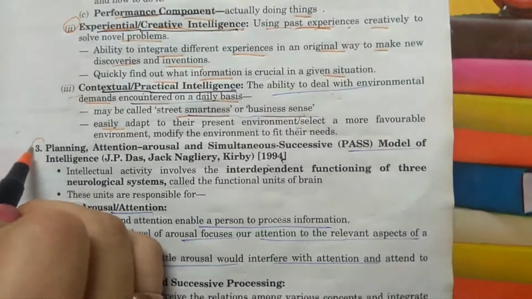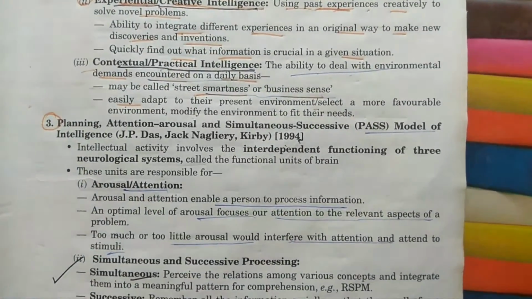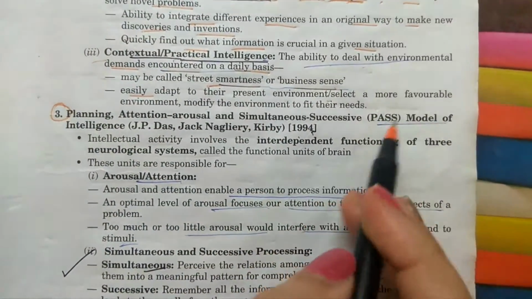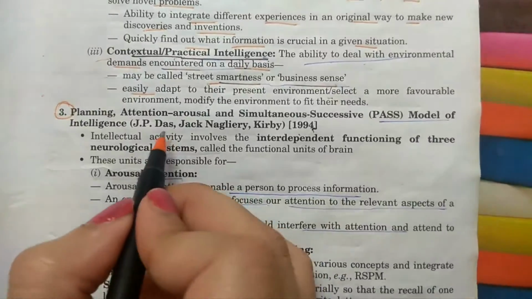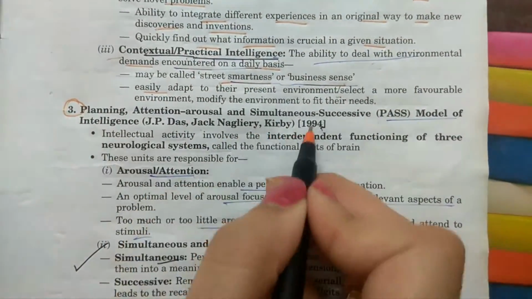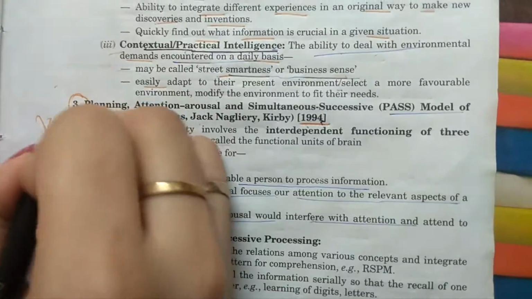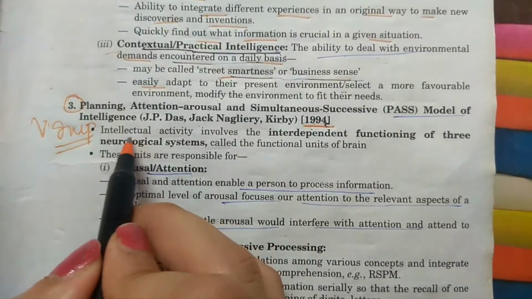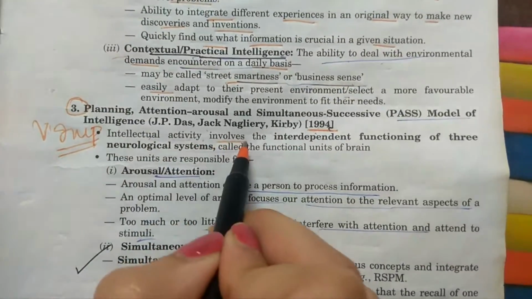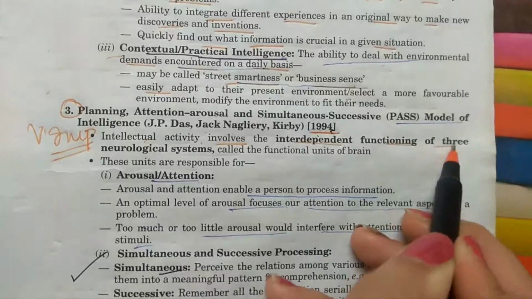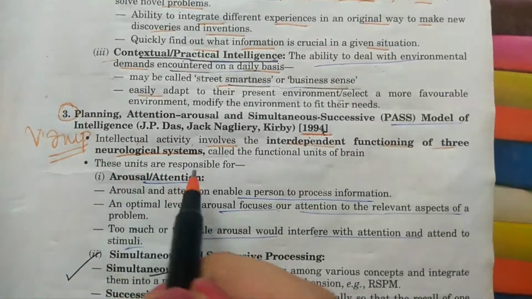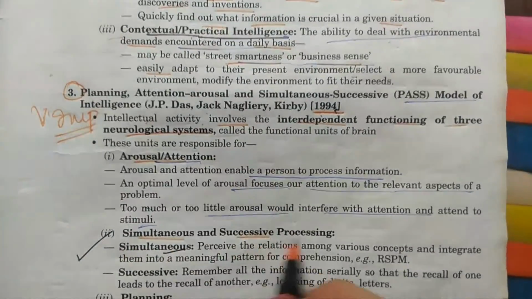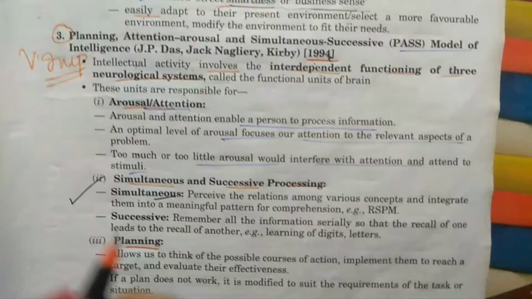Now, the third theory which comes under the information processing approach is planning, attention, arousal, and simultaneous successive, which is the PASS model of intelligence, given by J.P. Das, Jack Naglieri and Kirby in 1994. This is very important. It is an intellectual activity which involves interdependent functioning of three neurological systems. Which three neurological systems? Arousal and attention, simultaneous and successive processing, and third one is planning.